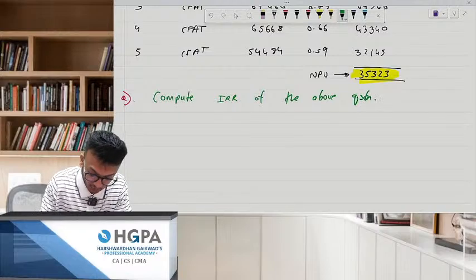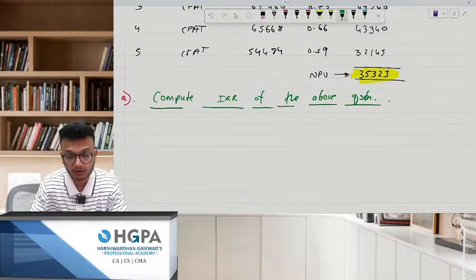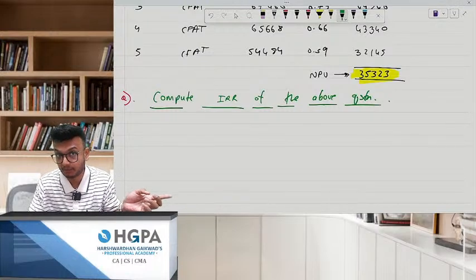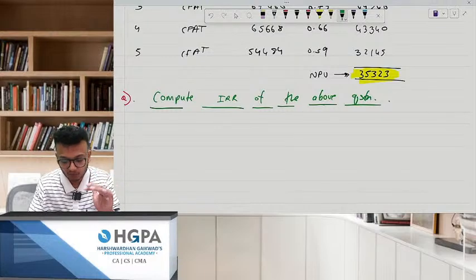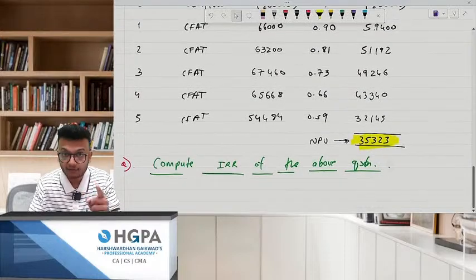Okay. Yesterday, you know what we did? Yesterday, I wrote the meaning of IRR. I wrote the formula of IRR, and then we jumped over to that sum, the one which we did yesterday. But what can we do right now? For IRR, I have given you the formula: start rate plus NPV at start rate.